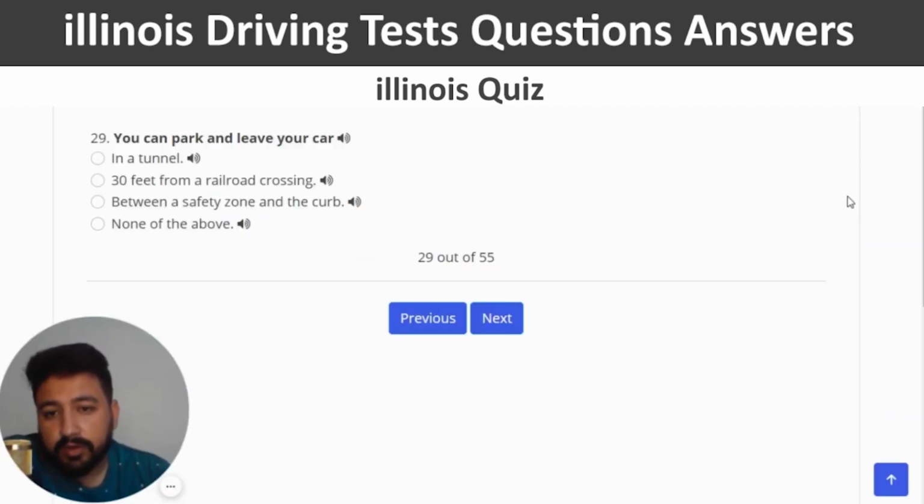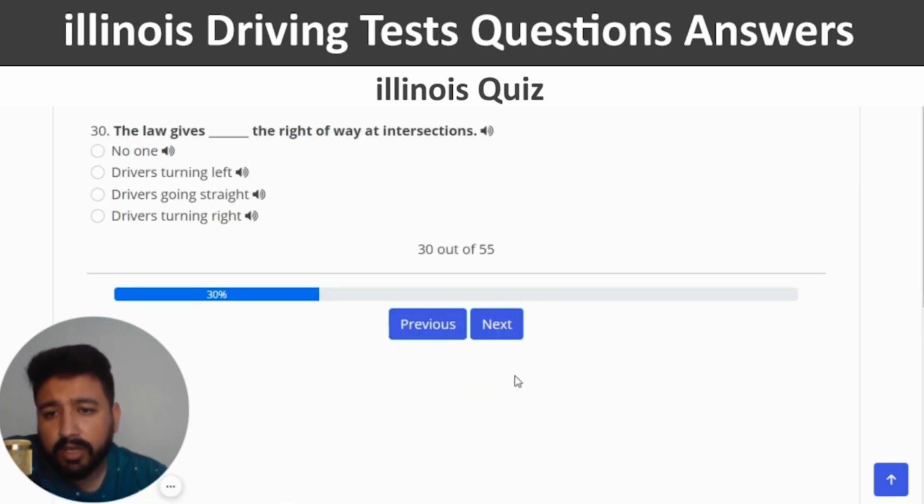You can park and leave your car. The right answer is none of the above. So I'm going to click on the last option and next. The law gives blank the right of way at intersections. The right answer of this question is no one, which is the first one.